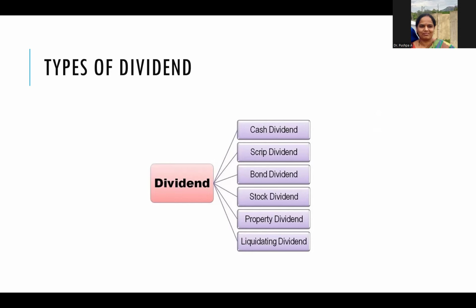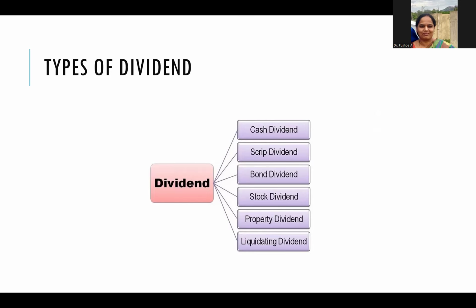Bond dividends are similar to scrip dividends, but the only difference is that they carry a longer maturity period and pay interest. The fourth kind of dividend is the stock dividend, or in other words, it is also called bonus shares. This type of dividend is issued when a company lacks operating cash but still issues the company stock to the shareholders to keep them happy. The shareholders get additional shares in proportion to the shares already held by them and don't have to pay extra for these bonus shares.